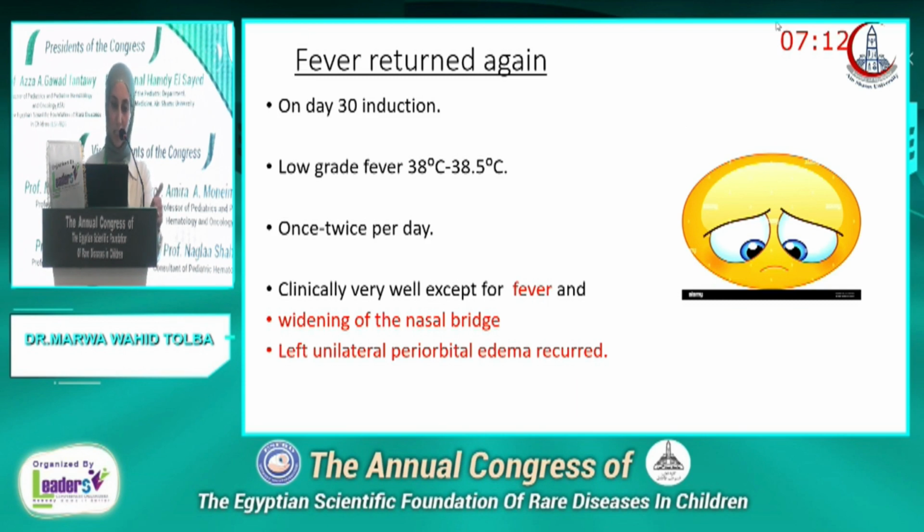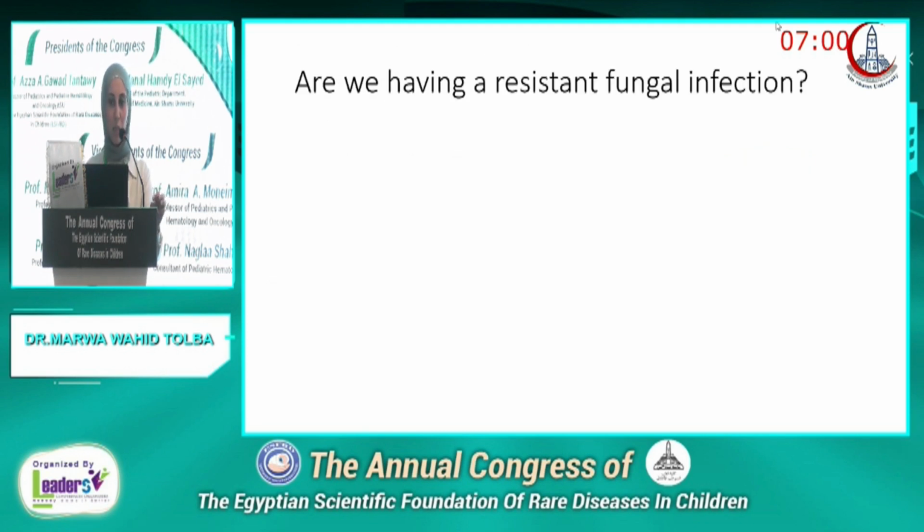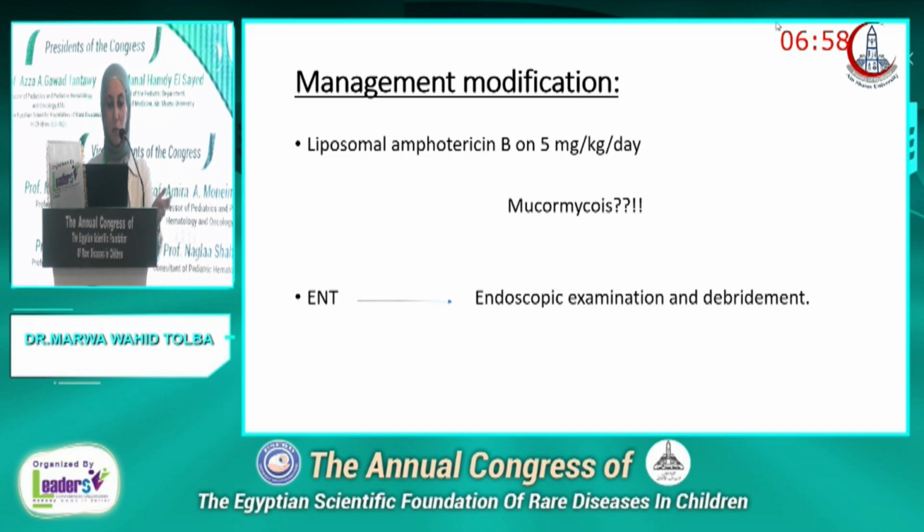Low-grade fever, 38, 38.5, once, twice per day, and the patient was clinically well except for the widening of the nasal bridge and recurrence of the left unilateral periorbital edema. Are we having now a resistant fungal infection? So we modified the medication to broaden the spectrum of the antifungal coverage. We put her on liposomal amphotericin B at 5 milligram per kg per day to include mucormycosis in our coverage, and we urged the ENT to go for endoscopic examination and debridement.